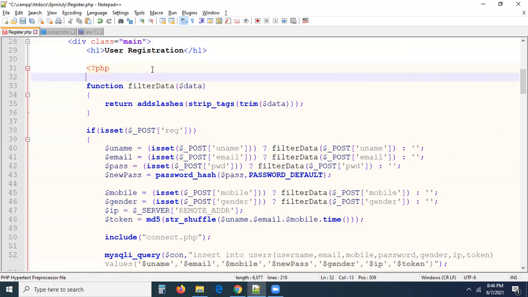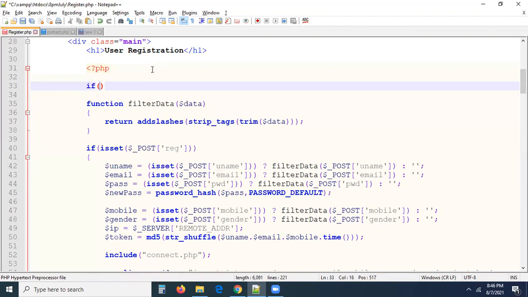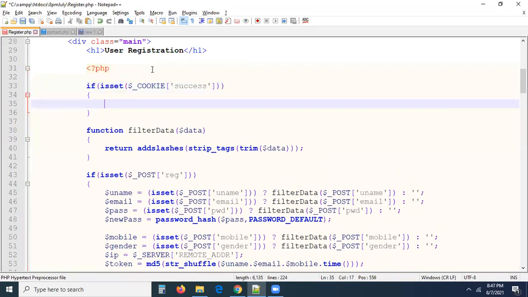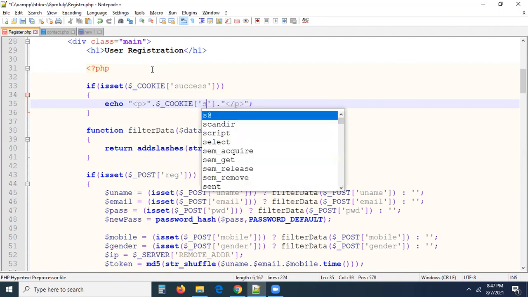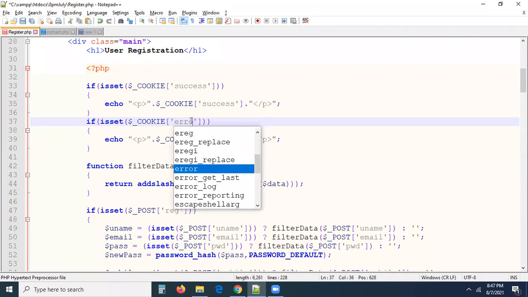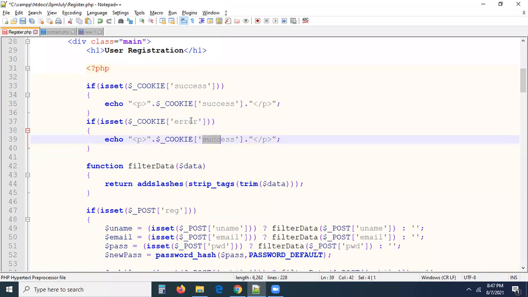Let me handle the success messages here. If isset $_COOKIE of success, if success is there, echo it with a paragraph tag open and close. Just concatenate the superglobal variable here, $_COOKIE of success. Just copy the same here. Now you can go and print the error also. If you have any error here, the error is also going to be printed for you.